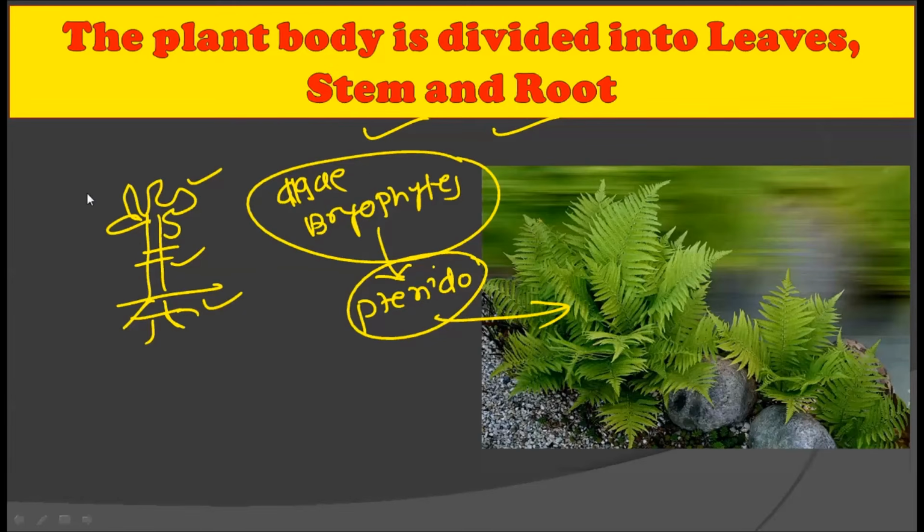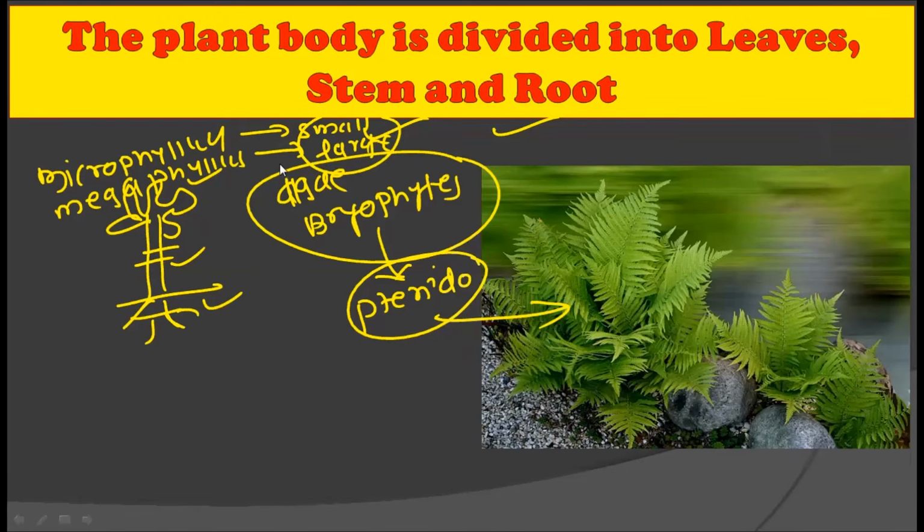All right, there are two kinds of leaves found in the pteridophytes, that is, microphylous leaves and megaphylous leaves. The microphylous leaves are the small leaves, while the megaphylous leaves are the large leaves. That is, leaf dimorphism is also shown by the pteridophytes. They have two kinds of leaves. The first is microphylous and the second is megaphylous.